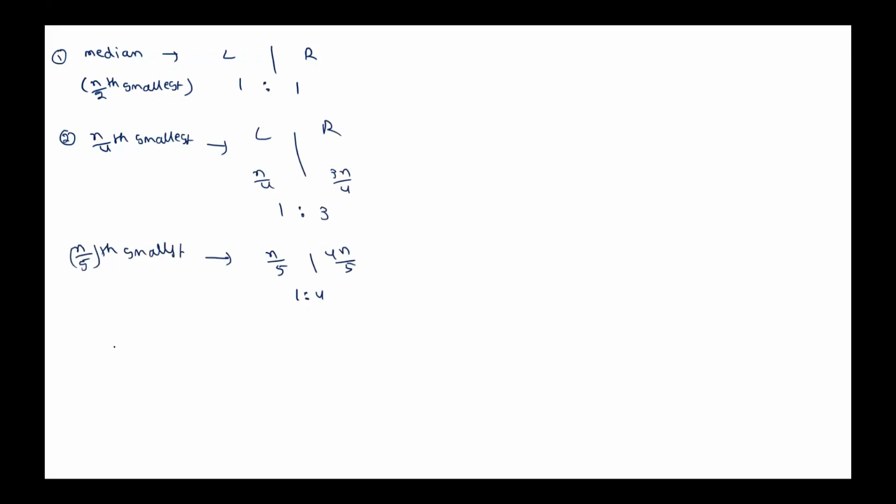Is that okay? So in other words, these are different cases we observed. Now, for example, if you know that the pivot always divides the array, divide means partition, in 2:3 ratio. What is the recurrence for the running time? Pivot always divides the array in 2:3 ratio. What is the recurrence?